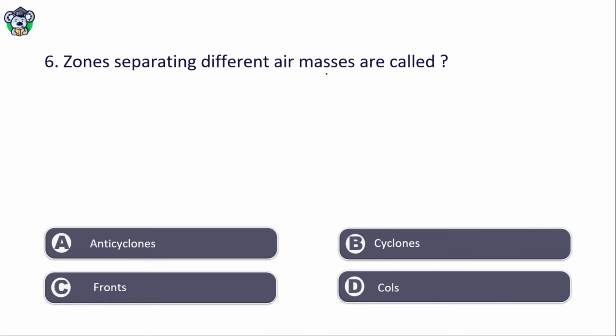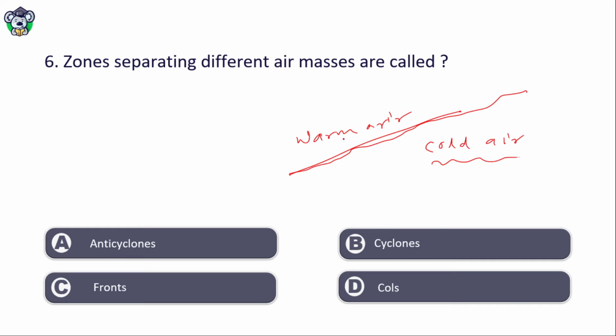Zones separating different air masses are called anticyclone, cyclones, fronts, colds. This is a very easy question. If this is warm air and this is cold air, when the warm air comes in contact with the cold air, which is generally heavy while warm air is light, it rises above the cold air, so here the front is generated. So the right answer is option C, fronts.